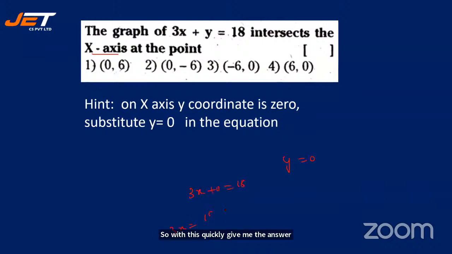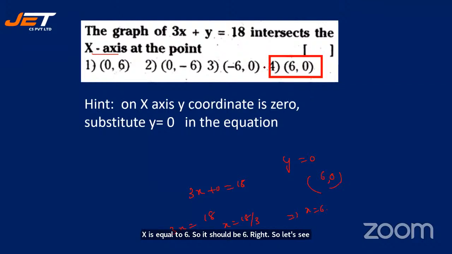3x is equal to 18, then x should be equal to 18 by 3. x is equal to 6. So it should be 6, 0. Right? So let's see the answer. Yes, it is 6, 0. How many of you have given me option 4?